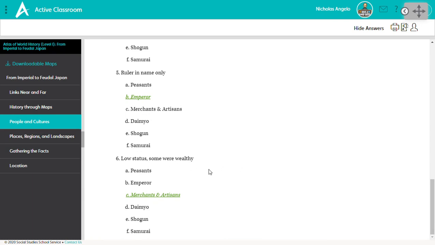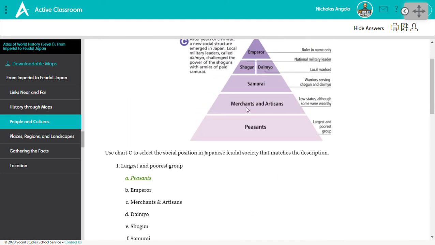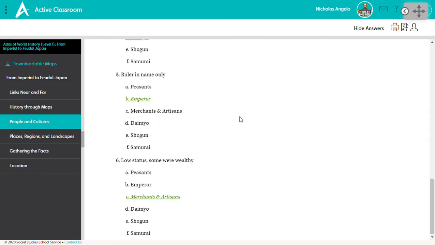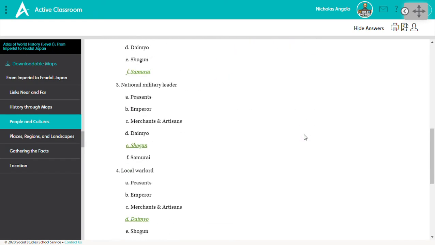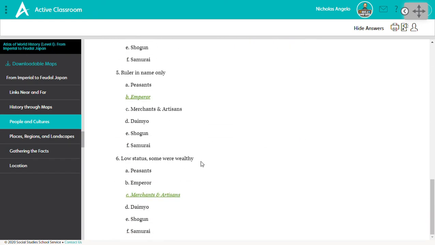6, somebody who has low status, but some were wealthy. If you look above, peasants are merchants and artisans. It's interesting, it says they have low status even though some were wealthy. In Japanese and Chinese societies at the time, merchants, people that made a living trading things, were not as respected as other people, including farmers, because the belief was that they didn't do anything for their money. They didn't actually do the work to earn their living. So they didn't have as much respect within those societies. So 6, low status, somewhat wealthy, that's choice C, merchants and artisans.